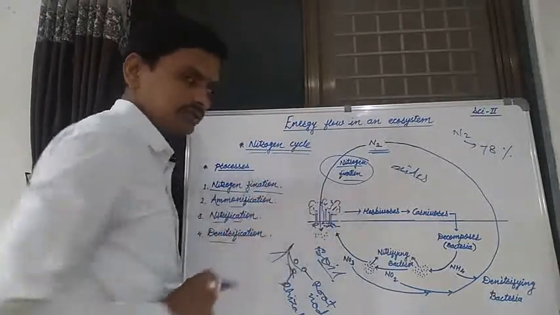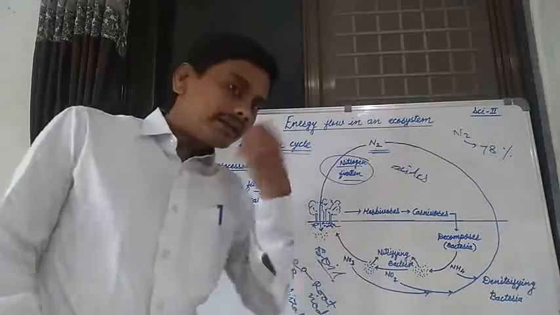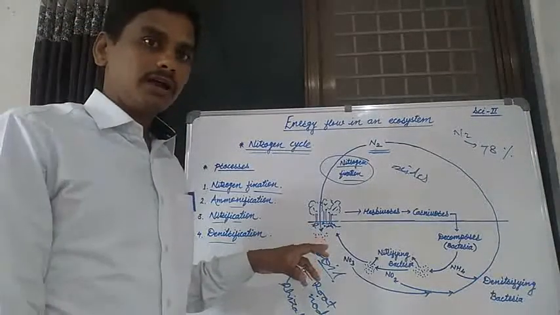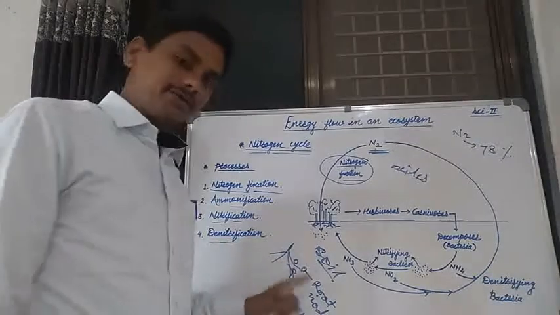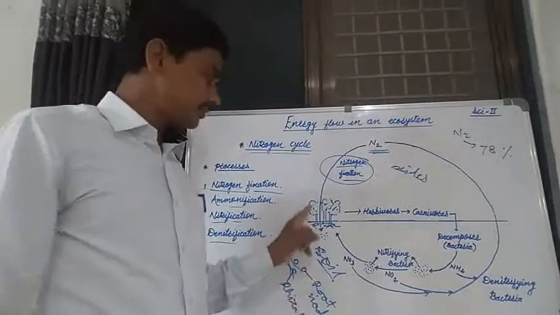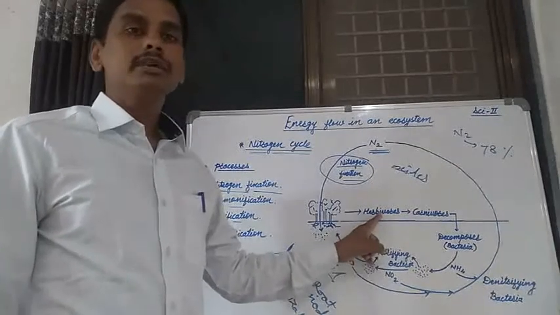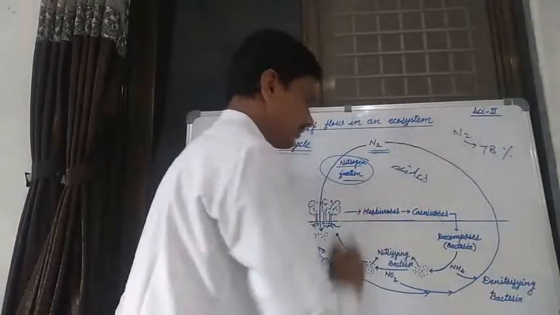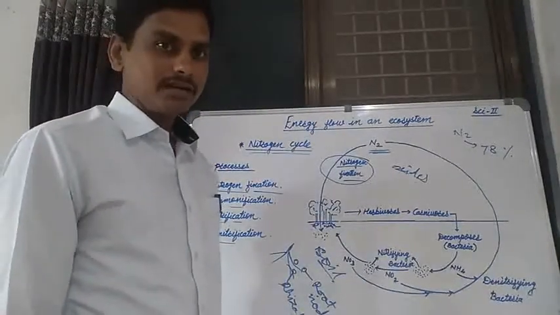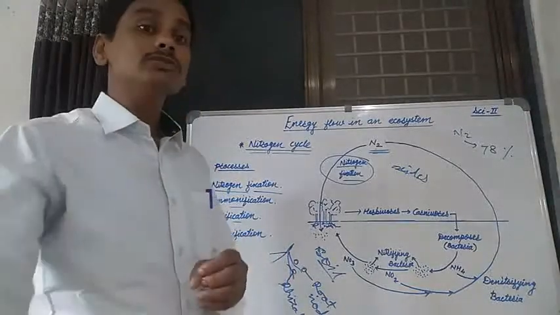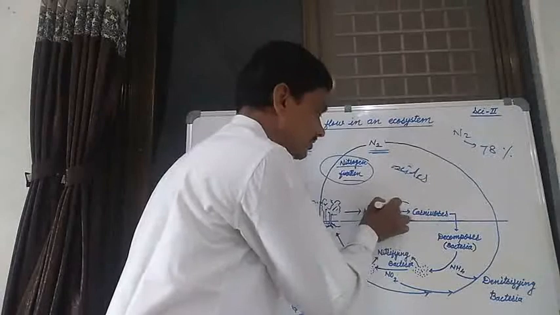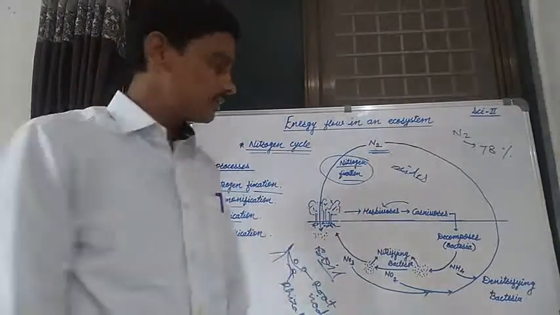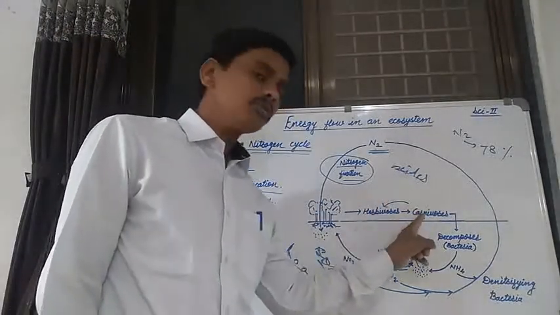Herbivorous animals eat various plants, grass, different types of plants. At that time, the compounds of nitrogen enter the herbivorous animals, the primary consumers. Again, carnivorous animals depend on herbivorous animals: secondary consumers, tertiary consumers, top consumers. Similarly, this nitrogenous compound enters from herbivorous animals into carnivorous animals.